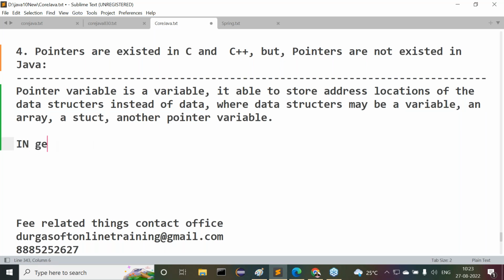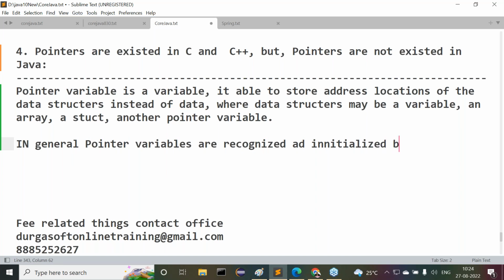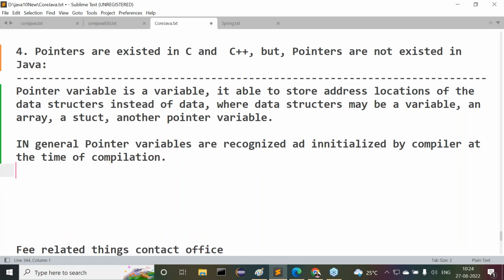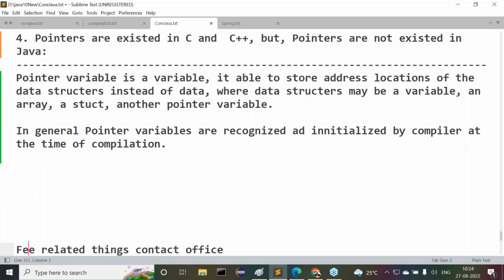Now, in general, pointer variables are recognized and initialized by the compiler at the time of compilation.